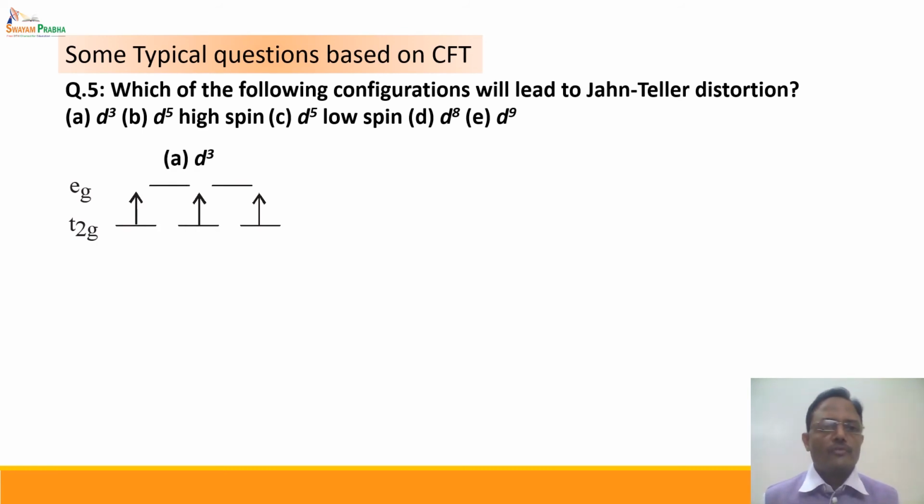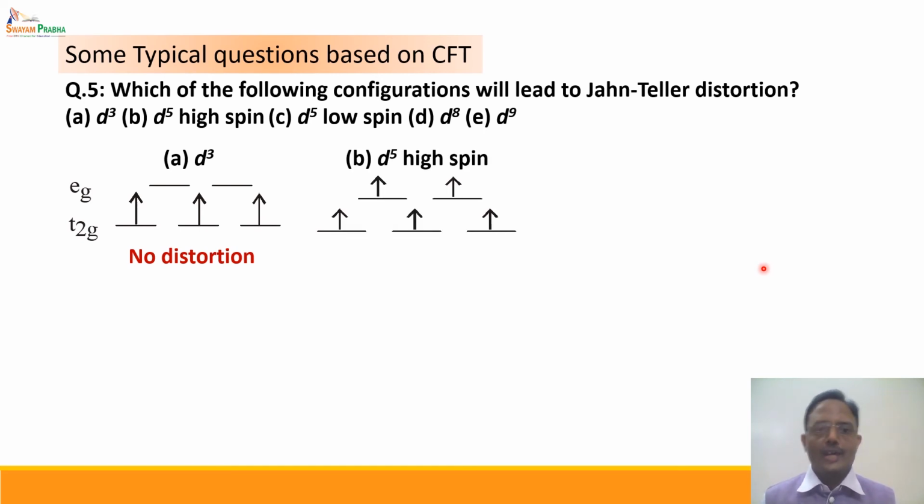Now let us see the first case, the d3 system. d3 has only one possible configuration, that is t2g3 and eg0. We can see that both t2g and eg are symmetrically filled, and if they are symmetrically filled, it is a no distortion condition. Coming to d5 high spin state, t2g3 eg2 is the configuration. t2g is symmetrically filled with each orbital getting one electron. eg is also symmetrically filled with each orbital getting one electron, and hence this is also a no distortion condition.